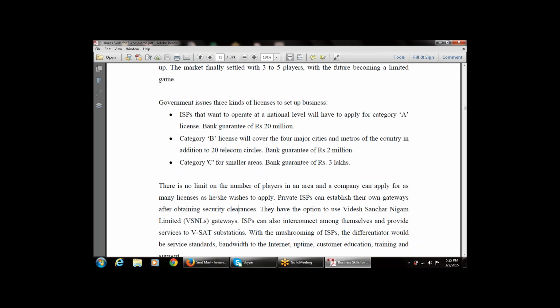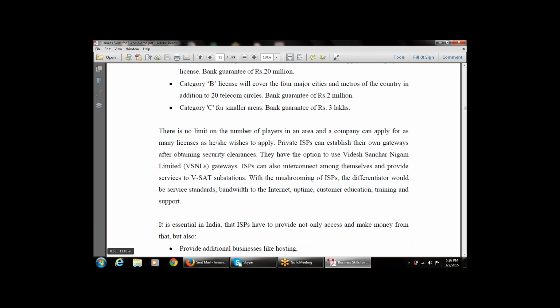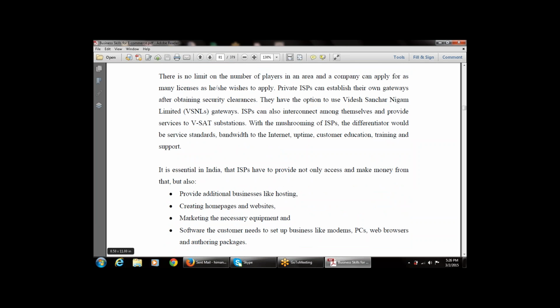Private ISPs can establish their own gateways after obtaining security clearances. They have an option to use the VSNL gateway. ISPs can also interconnect among themselves and provide services using VSAT solutions, that is, very small aperture terminal stations. So this is the theory of what types of ISPs are available.